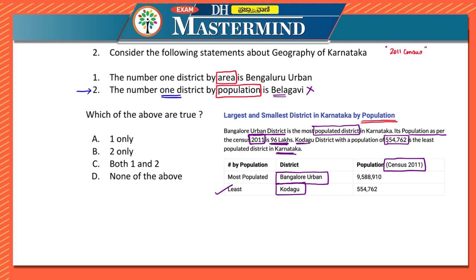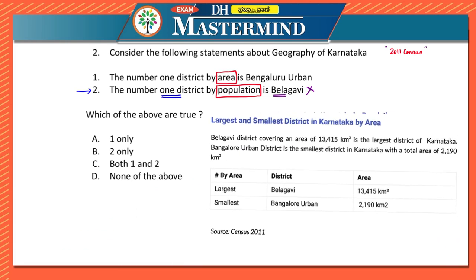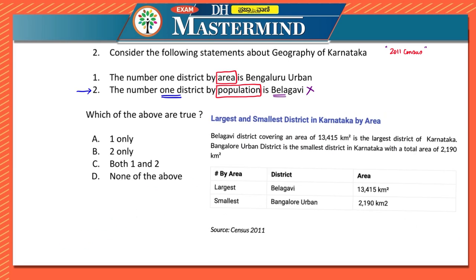Now let us look at the other facts. Next it is saying about the largest and smallest district in Karnataka in terms of area. Because if they are asking you the question with respect to the 2011 census, this has to be answered. So Belagavi district, which covers 13415 square kilometers, is the largest district of Karnataka. Whereas the statement over here says that the number one district by area is Bengaluru urban. So here the statement is wrong. Here we got the answer, which is none of the above.